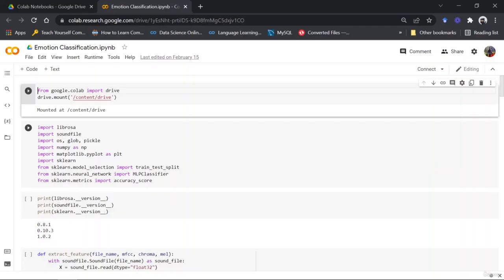Hi guys. So this is the first part of the project where we will be building and training our neural net model. So we're going to go forward and look through the packages that we have imported and see which package corresponds to which functionality and why we have imported them.